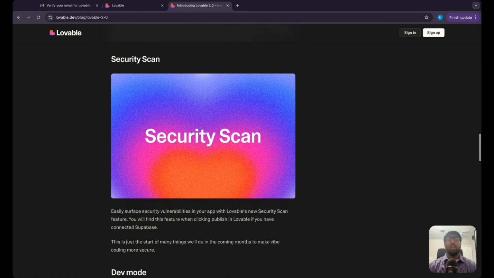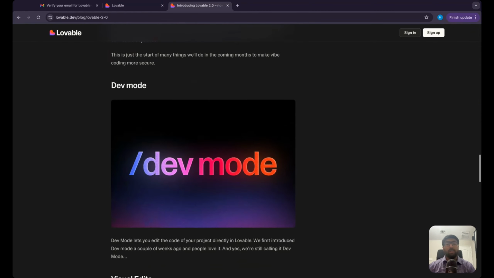Security scan. So it looks like Lovable is implementing this autonomous security scan, because there are a lot of security issues, especially with everyone just getting into vibe coding, and just getting into building the backends out of apps, and no one's really paying attention to the security of it all. So it's great that Lovable took that into account, and made it easier for non-technical people to hop onto this wave. And then there's dev mode.